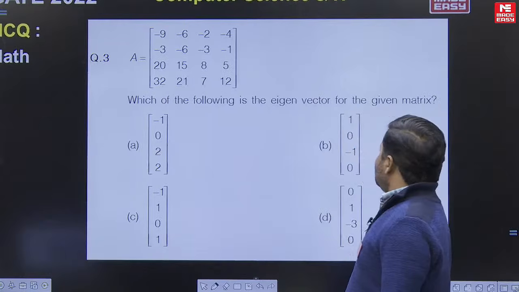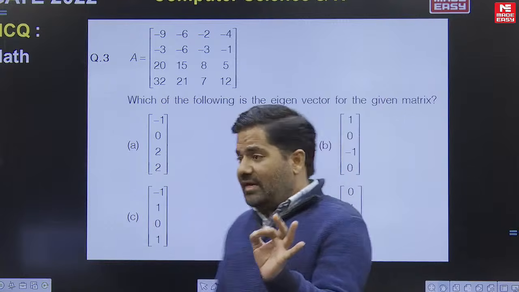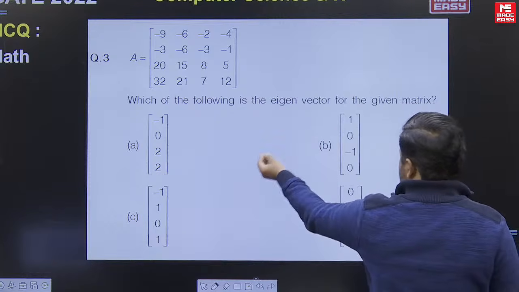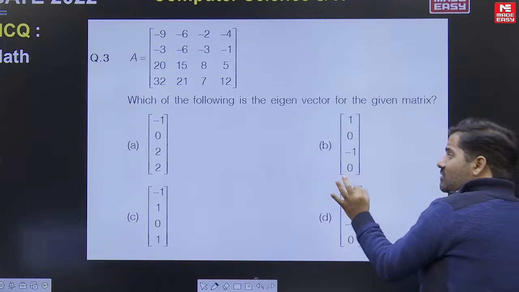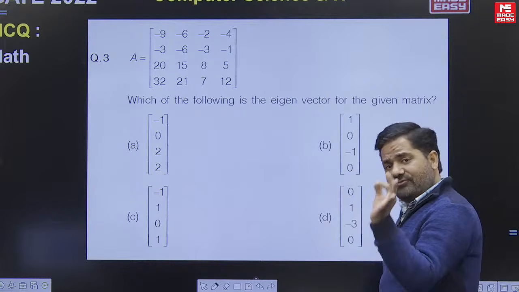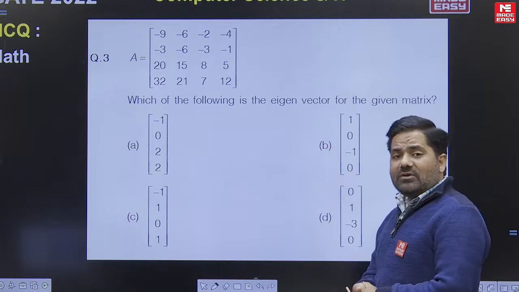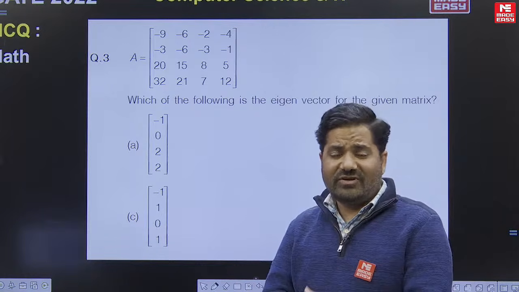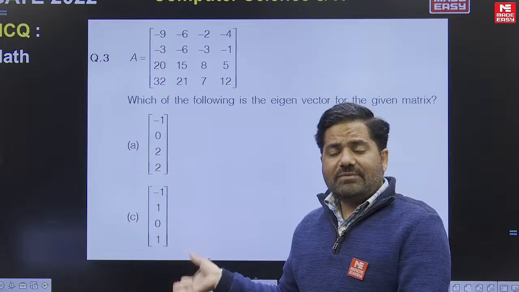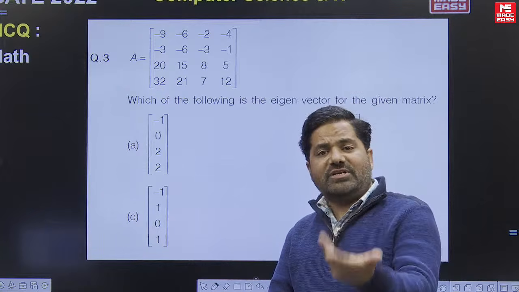They are asking the eigenvectors of the given matrix. It is a matrix of order 4 cross 4 and they are asking which one or more than one are the eigenvectors of the above matrix. We did a similar question in class, a 4 cross 4 one, by using the options, because here eigenvalues are not given and calculating eigenvalues of a 4 cross 4 matrix will take very much time. So this type of question can be solved by using the option elimination technique, or the option approach.